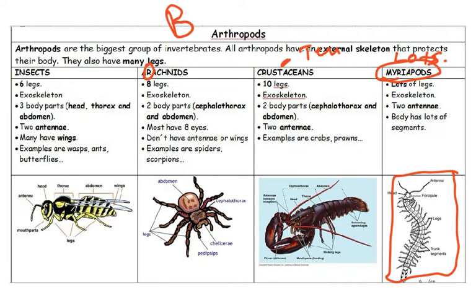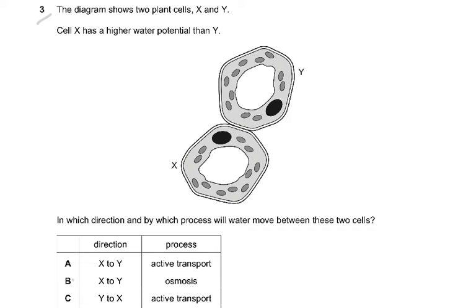because all of them have exoskeletons, but the number of body parts and number of antennae varies. This one has 2 antennae, this one has 8 eyes and doesn't have antennae or wings, then 2 antennae, 2 antennae. So these are something which you will have to remember, and I'm sorry, it has to be memorized. Question number 3, the diagram shows 2 plant cells X and Y.